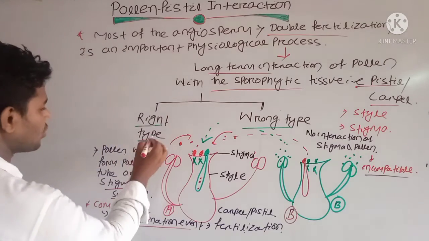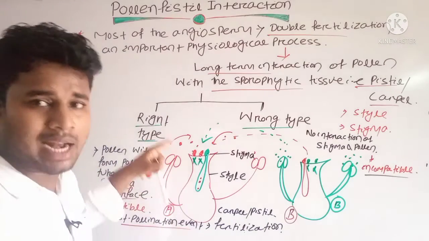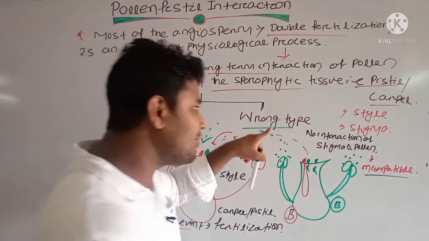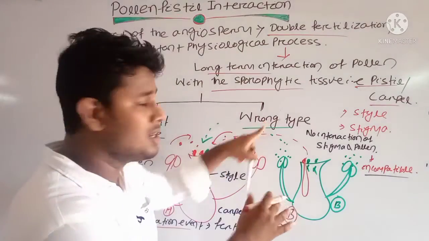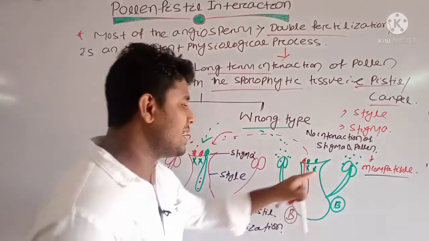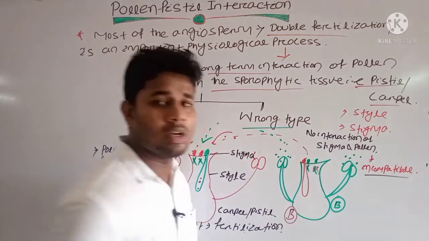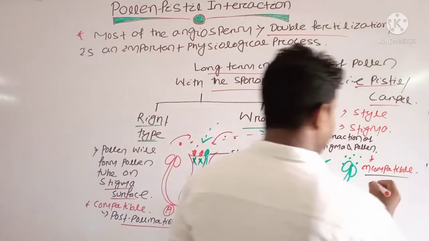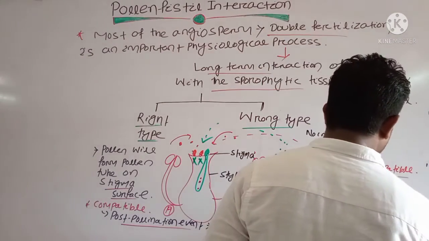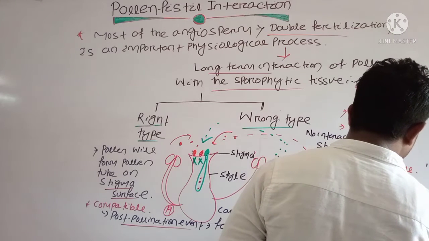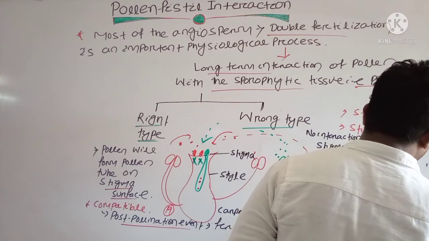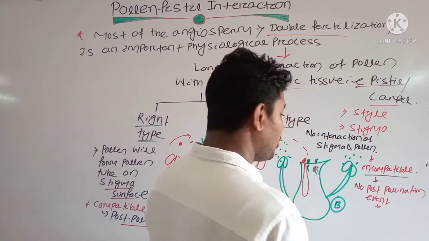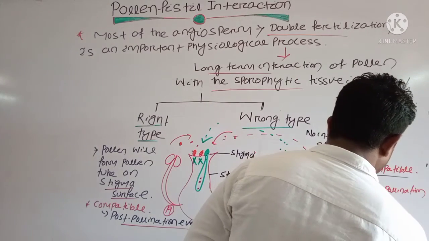And when will it occur? When there is a compatible interaction or right type interaction between your stigma and pollen grain. And if it is a wrong type interaction between stigma and pollen grain, then there will be no formation of your pollen tube and there will be no post-pollination event. If it is incompatible, no post-pollination event, and there is no fertilization. Clear?